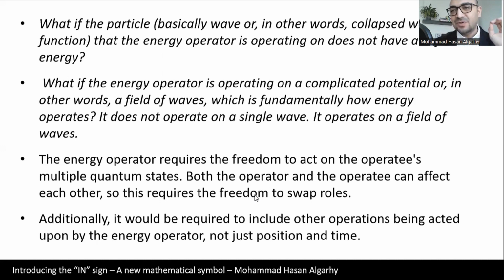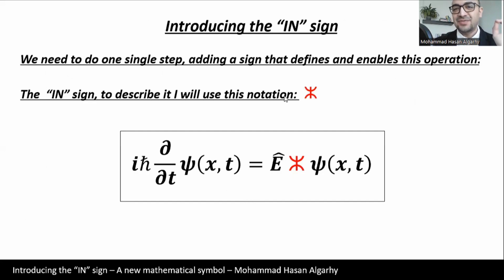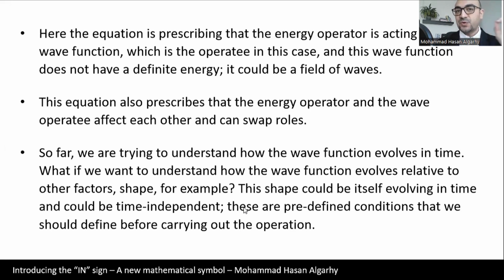So what we will do is follow Schrodinger's lead, and we will do one simple addition, which is this sign right here. And we will call it the in sign. I chose this notation for it. Adding this sign defines and enables this kind of operation. It gives us the freedom to swap roles, and the equation here is prescribing that the energy operator is acting on a wave function, which is the operatee in this case, and this wave function doesn't have a definite energy. It could be a field of waves. This equation also prescribes that the energy operator and the wave operatee affect each other and can swap roles.